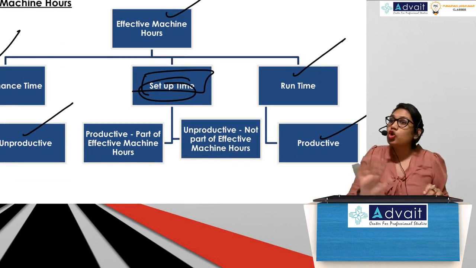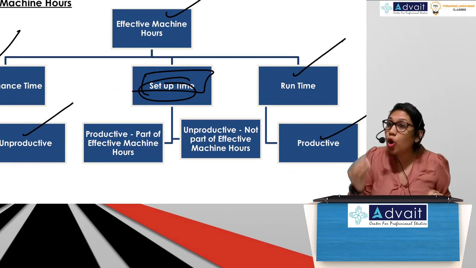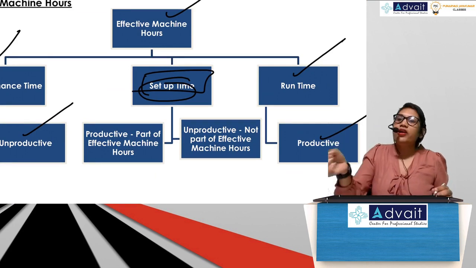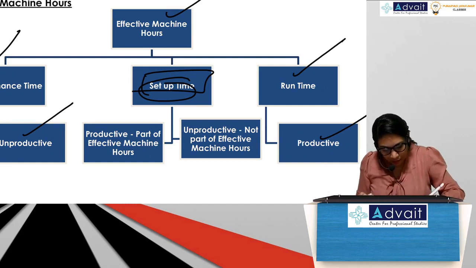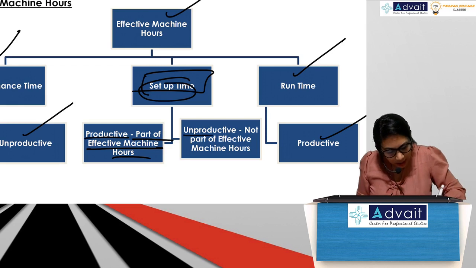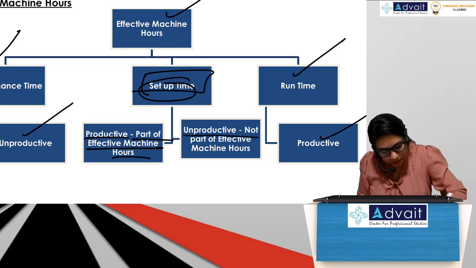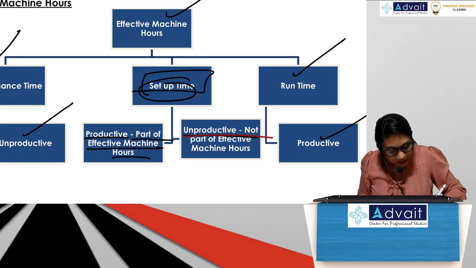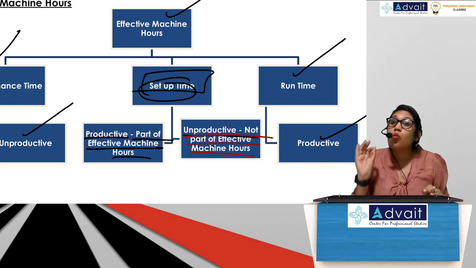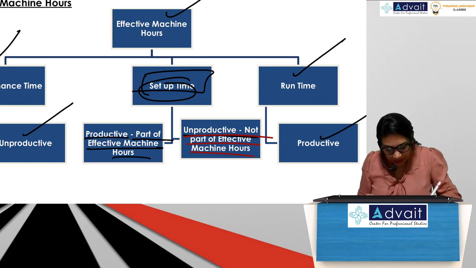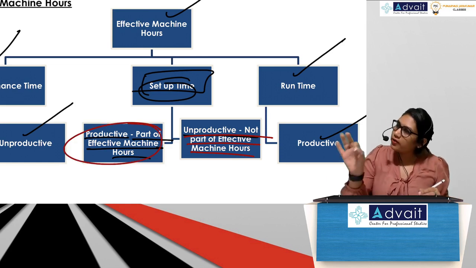If they say no, setup time is unproductive, don't consider it, then if it is included, you will remove it from the effective machine hours. So productive is part of effective machine hours. Unproductive is not part of machine hours. So look in the question at what they have given. If they have given this to be productive, we will do accordingly.